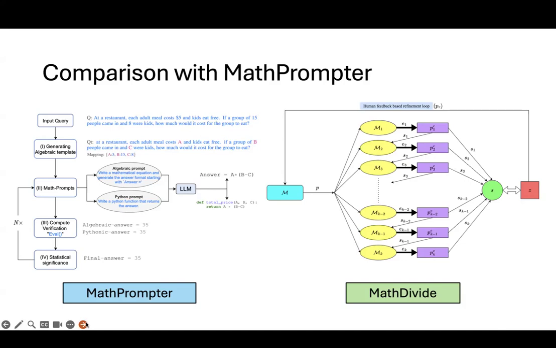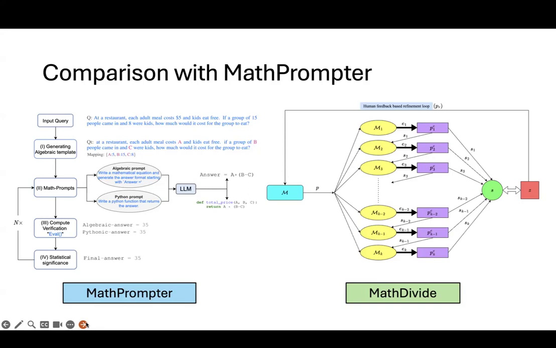They then perform a computational verification step to ensure that the algebraic solution and the Pythonic solution match. Finally, they repeat this process a designated number of times, say n, and the value that is most frequently identified as the solution throughout these iterations is then deemed as the final answer.